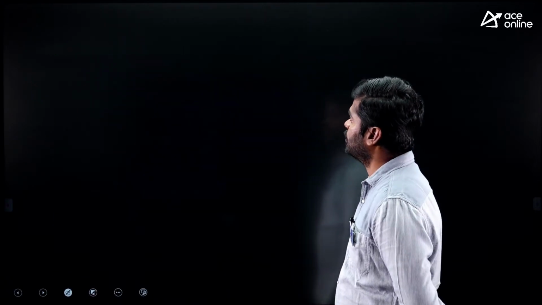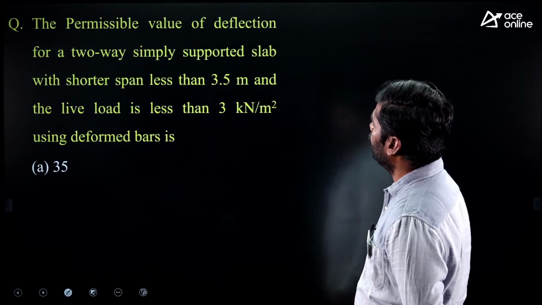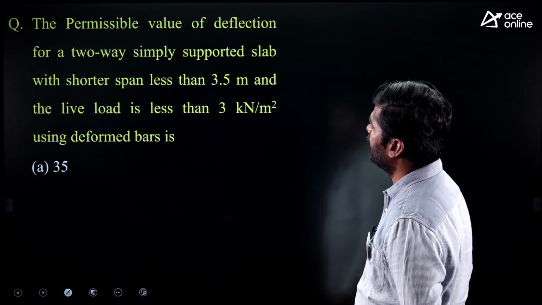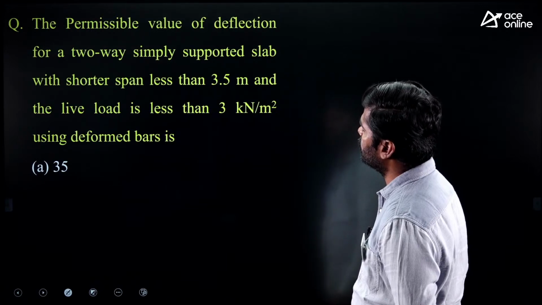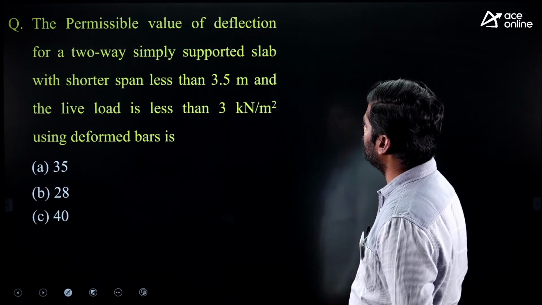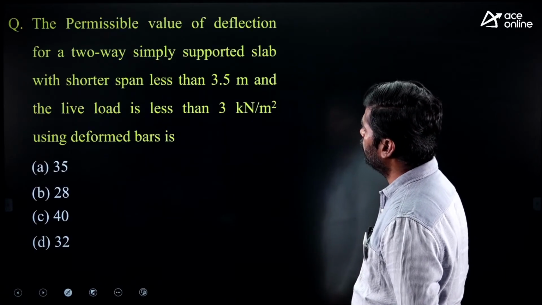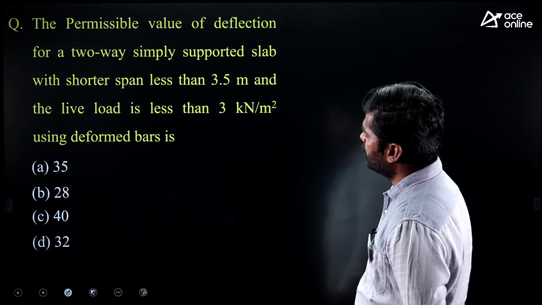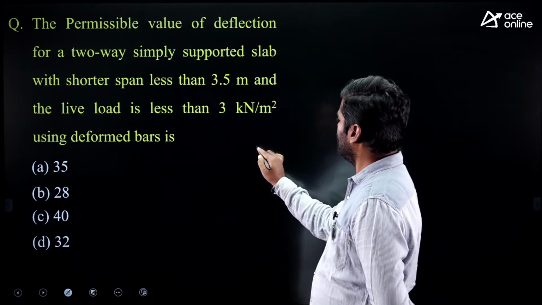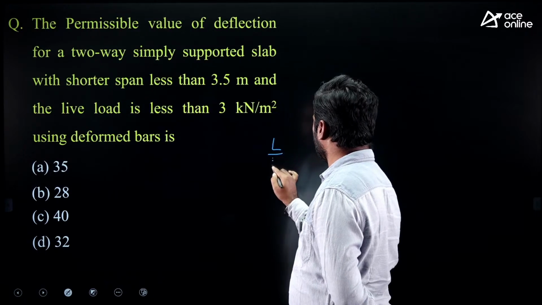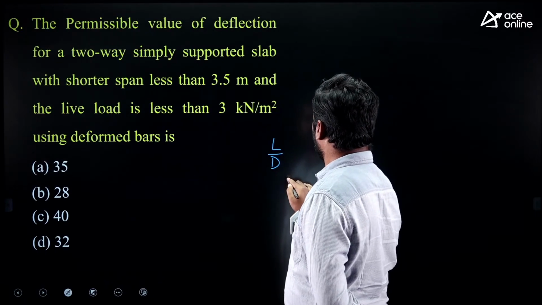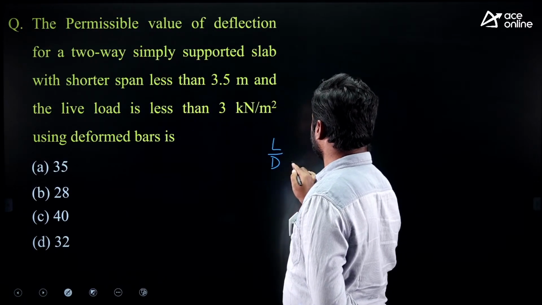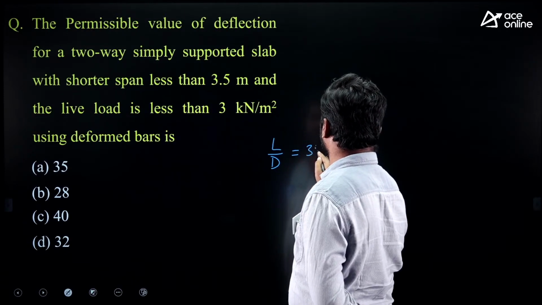Okay, next question. The permissible value of deflection for a two-way simply supported slab with a shorter span less than 3.5 meter and live load 3 kilonewton per meter square using deformed bars. L by D value, my dear, for a simply supported slab is 35.